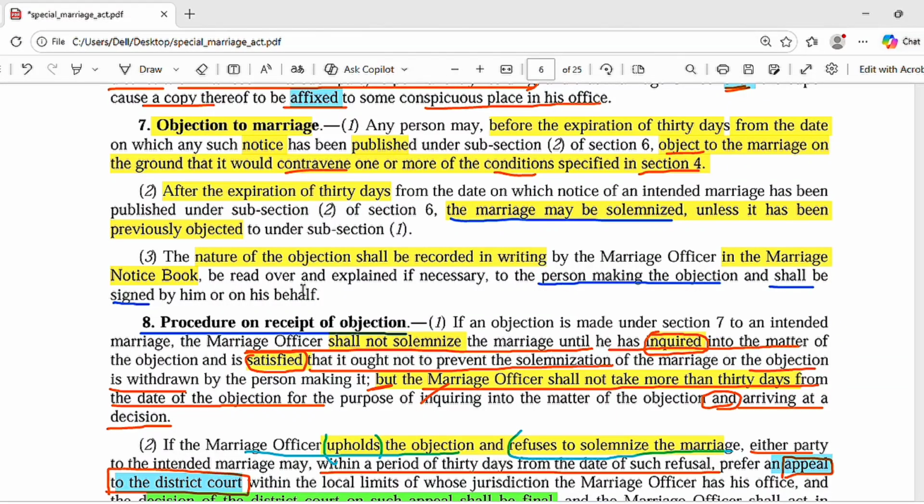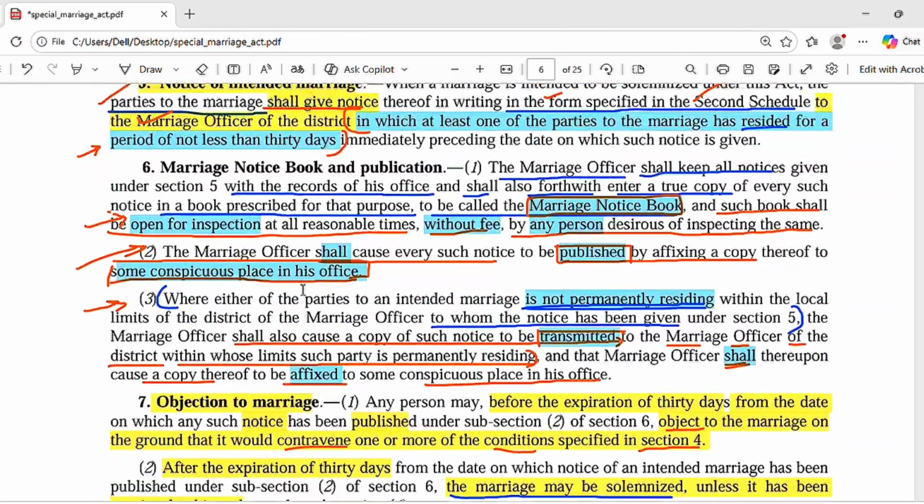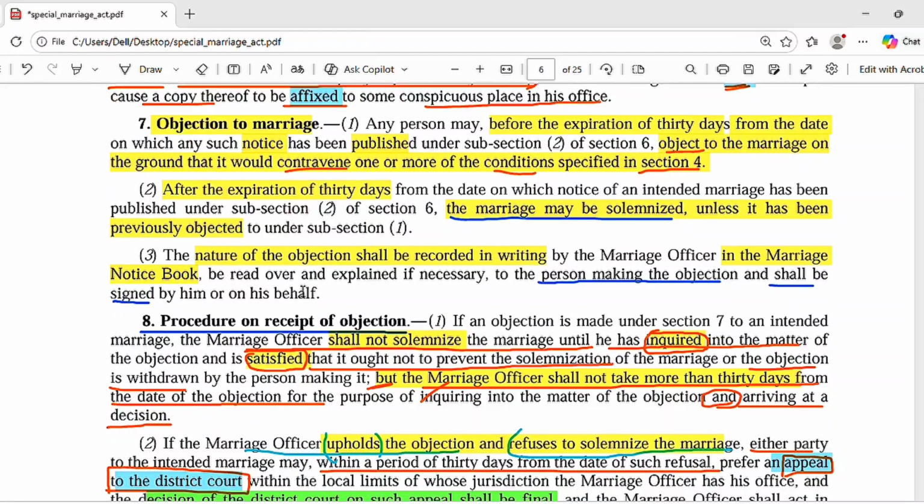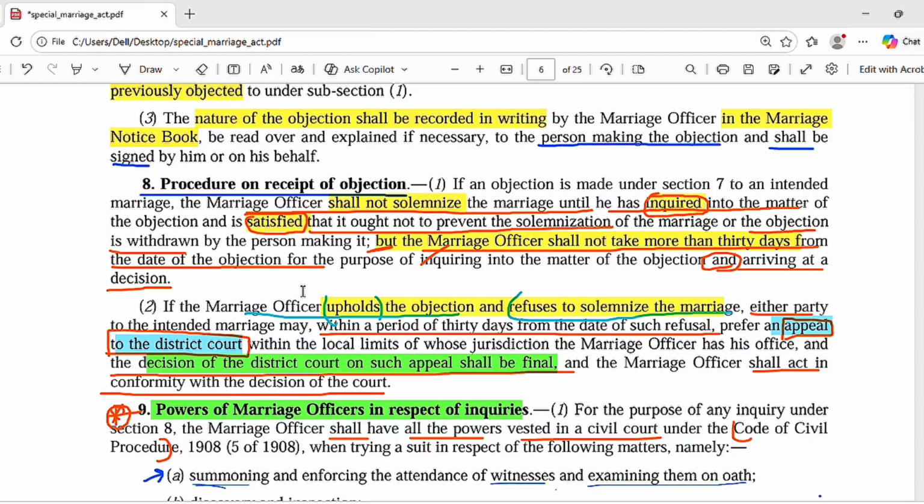And now there is section 8, the procedure on receipt of objection. When an objection is received by the marriage officer, the marriage officer shall not solemnize the marriage until he has inquired into that matter, and after the inquiry, if he is satisfied that the objection is not valid, that it shall not prevent the solemnization, then only the marriage officer may go ahead with the marriage. Okay.